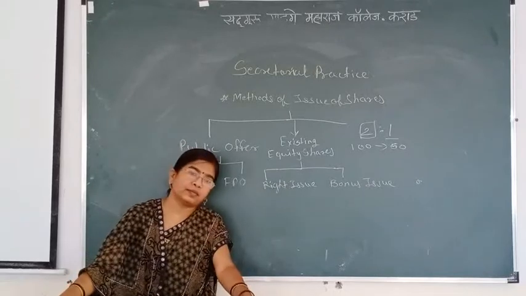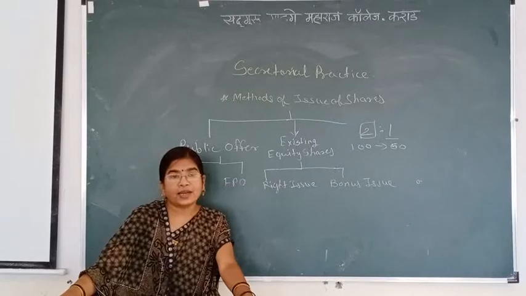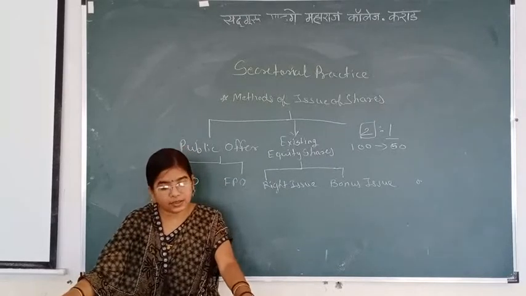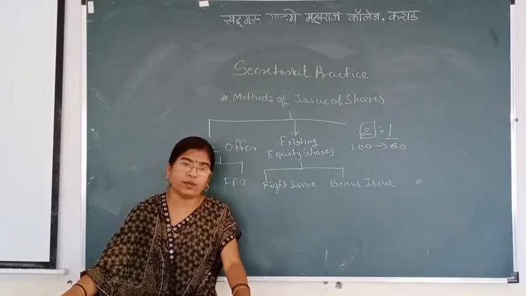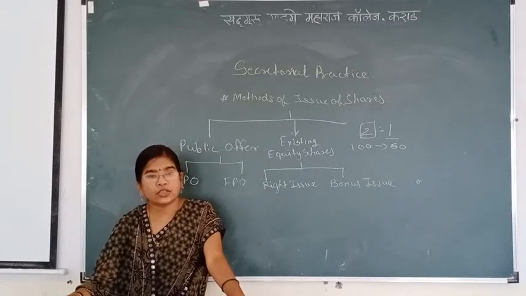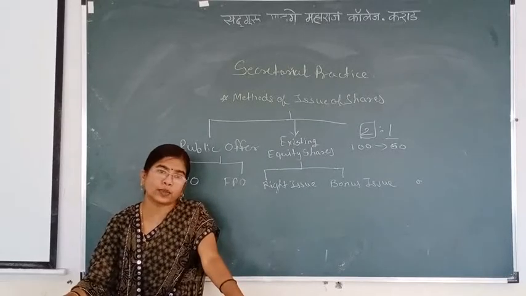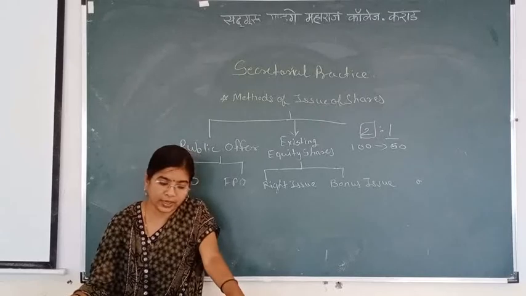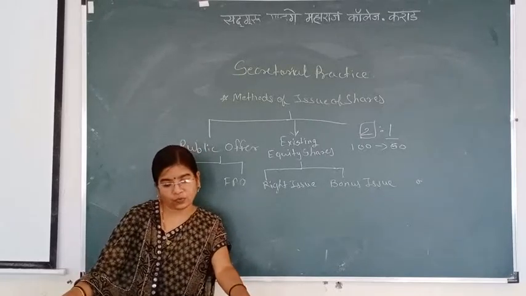Next is the period of offer, not less than 15 and not more than 30 days. And third, the shareholder has a right to give up. In the letter there must be mentioned that if a shareholder wants to quit or give up their right to purchase the shares, the shareholder can do so. This information must be contained in the letter of offer.